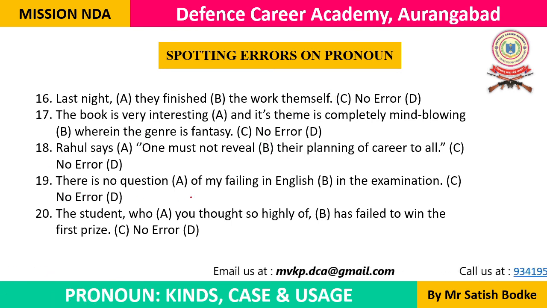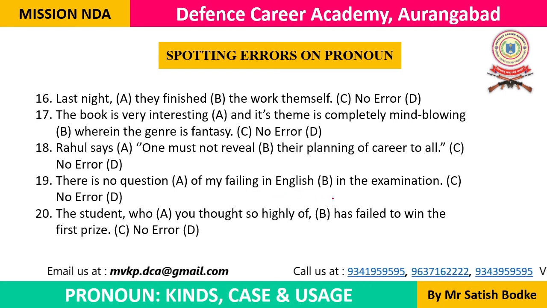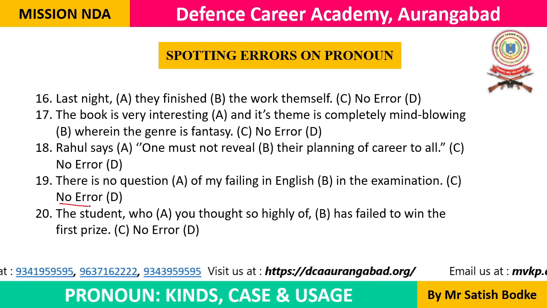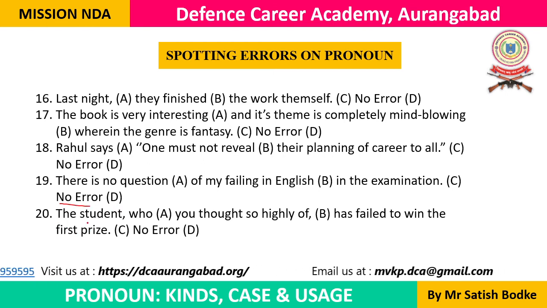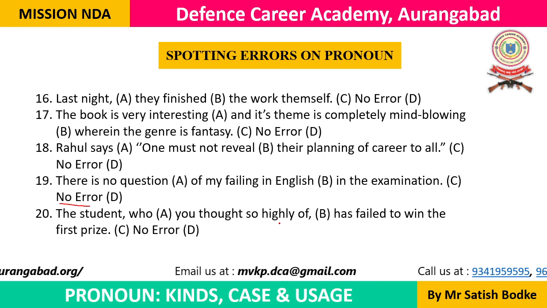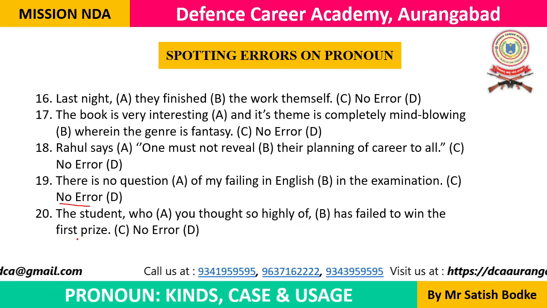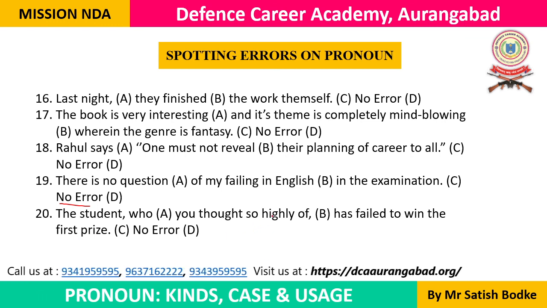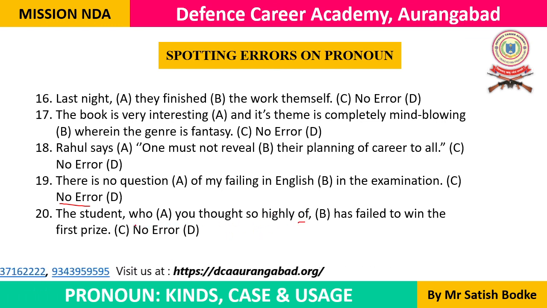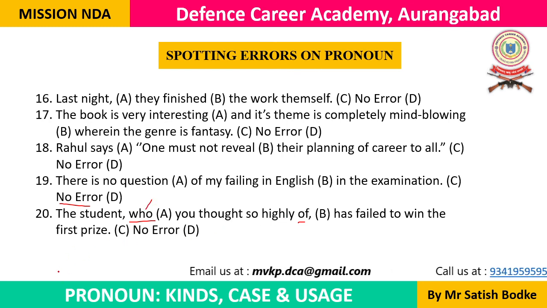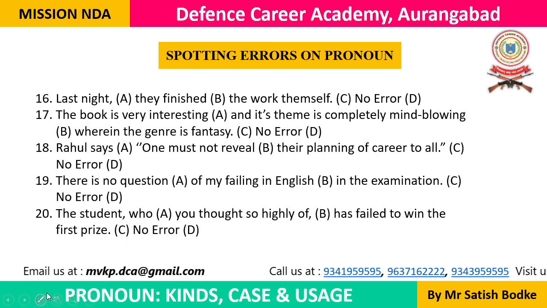Question number 19, there is no question of my failing in the examination in English. There is no error in this sentence. So option D is the answer. Question number 20, the student who you thought so highly of has failed to win the first prize. Who you thought so highly of. Of है तो who okay है. अगर of ना होता तो whom you thought so highly. Okay, of is okay with who. So there is no grammatical error in this sentence also.